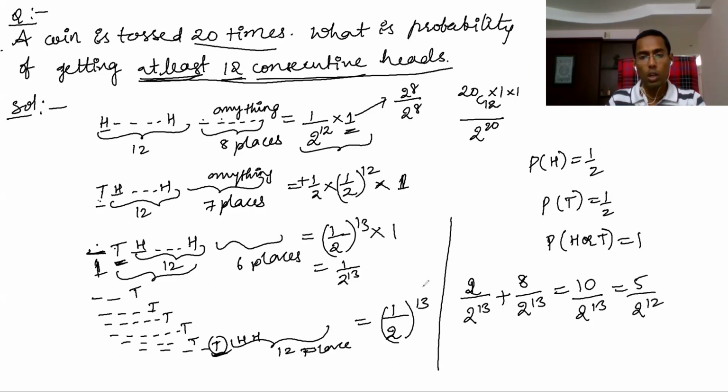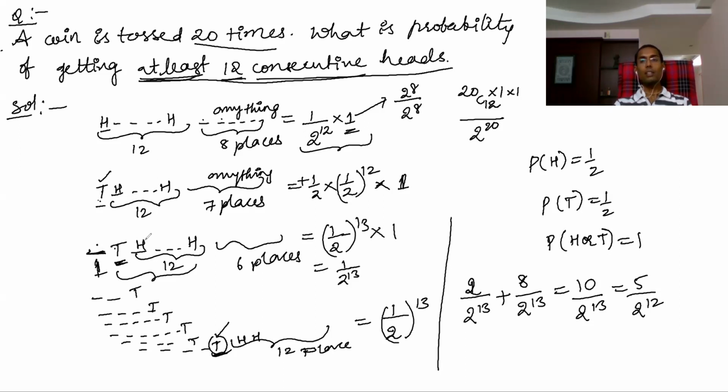Now hope you understand this one. Because it is 12 consecutive heads out of 20, right? So how many cases came here? First tail, second tail, up to eighth tail, because remaining 8 places are there.